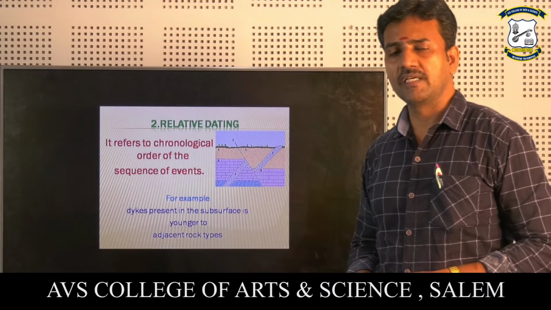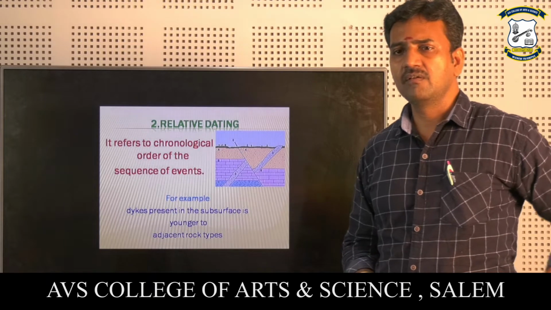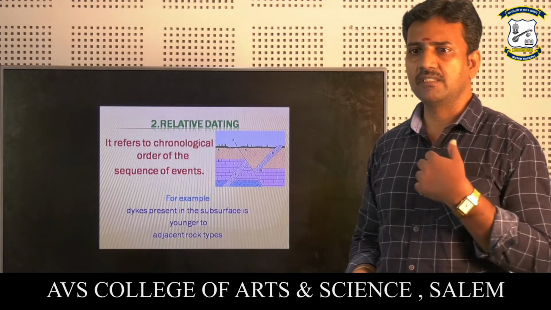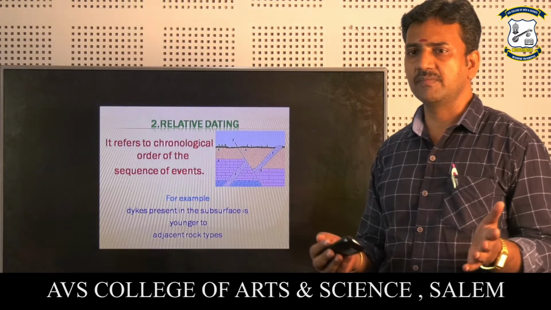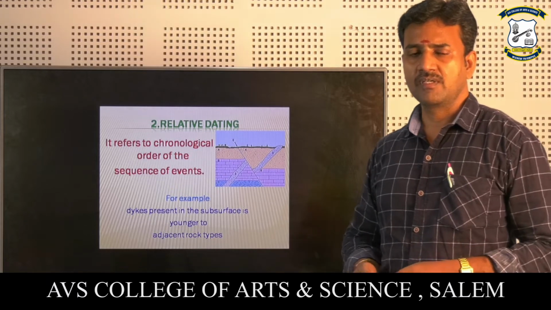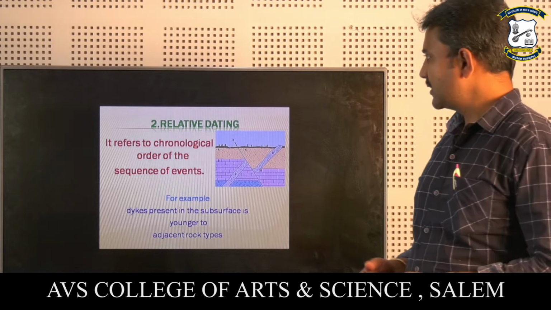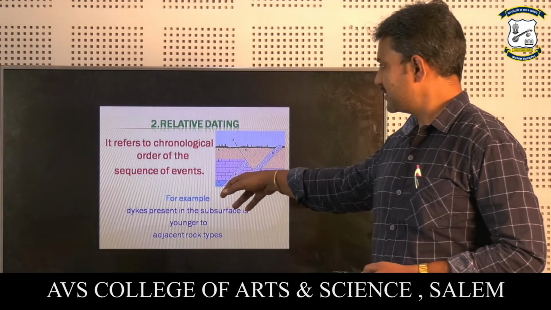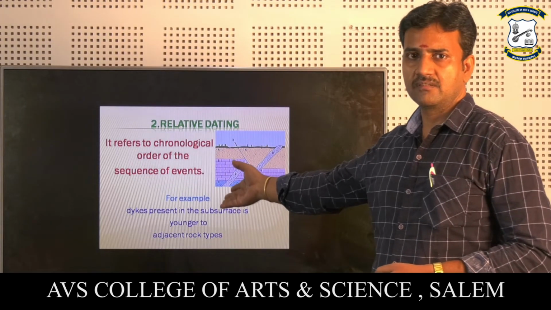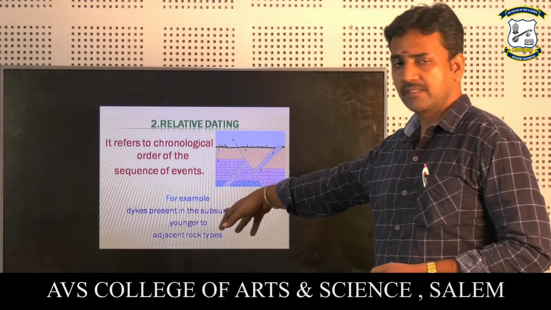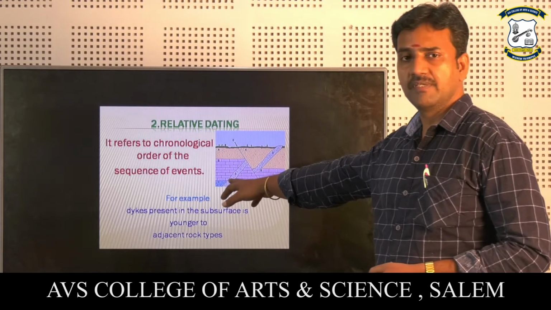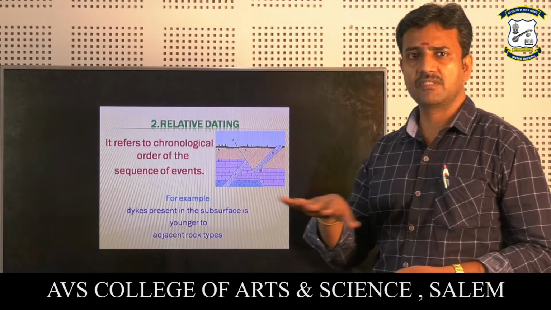Another thing is relative age. Relative age means a comparative age. For example, I am 10 years older than my brother. Here there are A, B and C, which are the layers of the earth. C is the lowest layer, B is the middle layer, and A is the uppermost layer of the land surface.